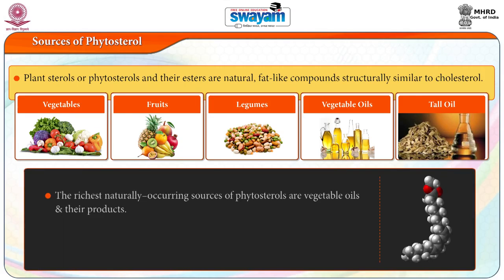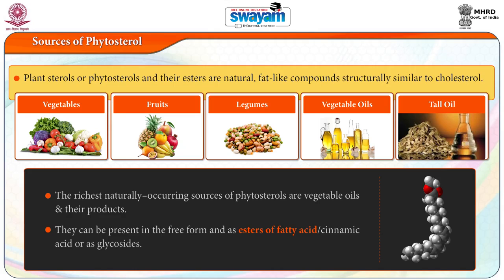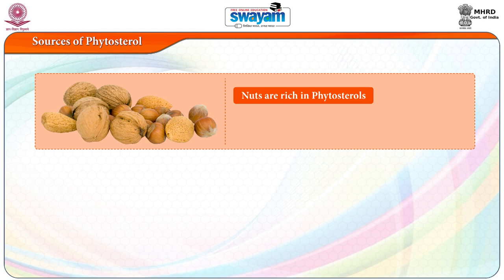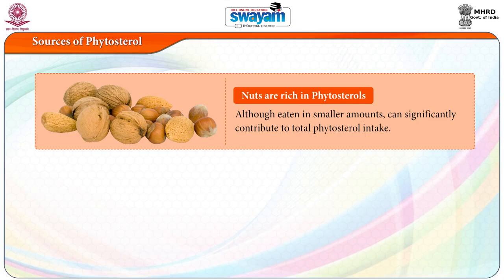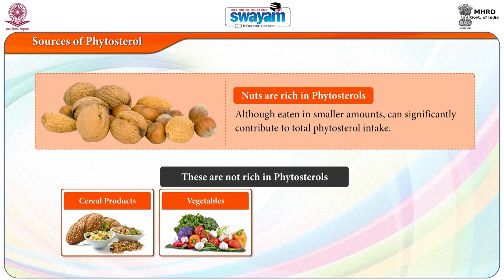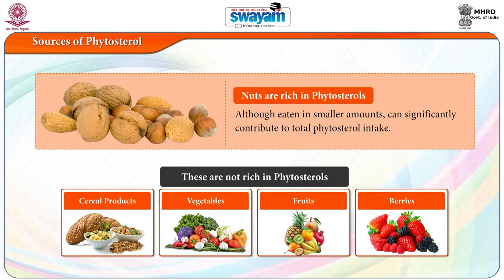The richest naturally occurring sources of phytosterols are vegetable oils and their products. They can be present in the free form, as esters of fatty acids or cinnamic acid, or as glycosides. Nuts, which are rich in phytosterols, although eaten in smaller amounts, can significantly contribute to total phytosterol intake. Cereal products, vegetables, fruits and berries are not rich in phytosterols, but can be a significant source due to